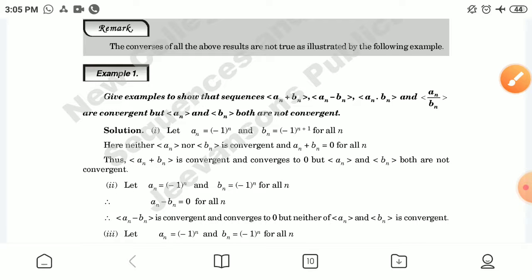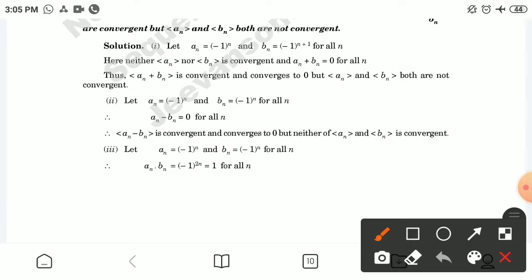For the proof, let an equal to minus 1 raised to power n and bn equal to minus 1 raised to power n plus 1 for all n. Here neither an nor bn is convergent and an plus bn equals 0 for all n. So an plus bn is convergent and converges to 0, and an and bn both are not convergent.